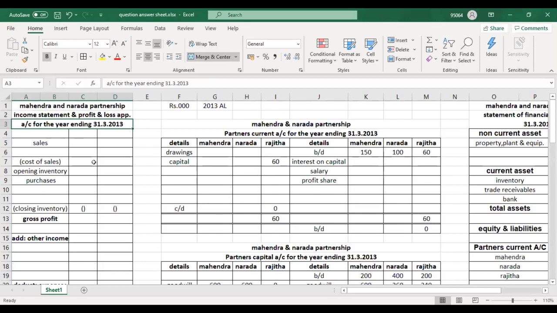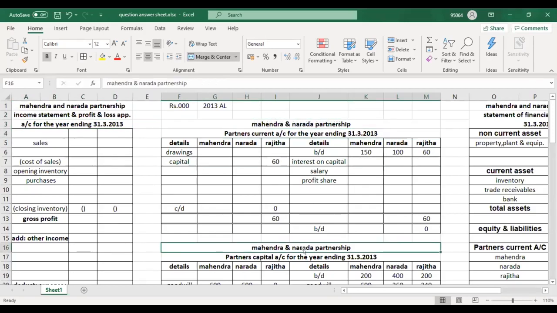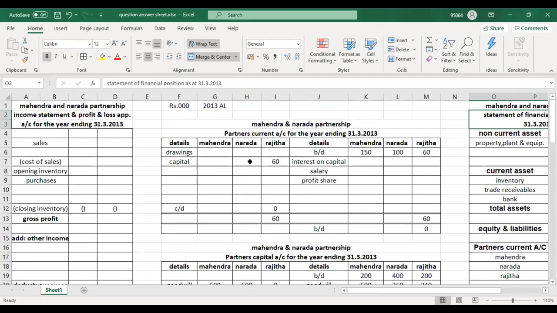You should write the whole thing, no short forms. You will get 1 mark for writing the name of the business and the heading. I have written the name of the business and the heading for every format: for current account, for capital account, and even for financial position. That means half a mark for each heading, so you'll get 2 marks for this. Write in the heading, and then write the name of the partners everywhere it's required.